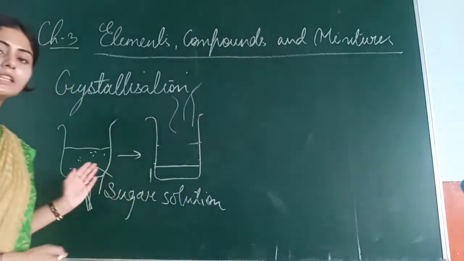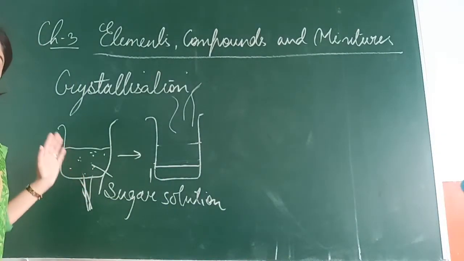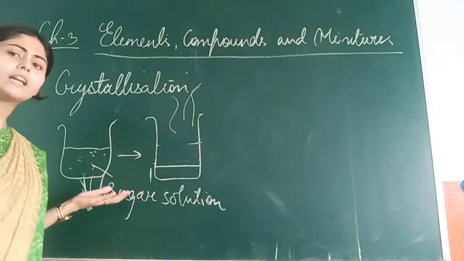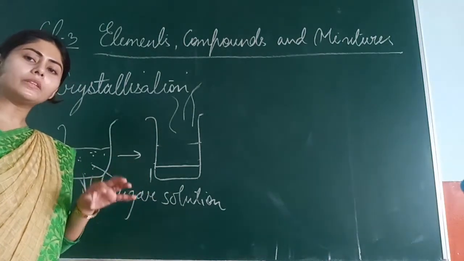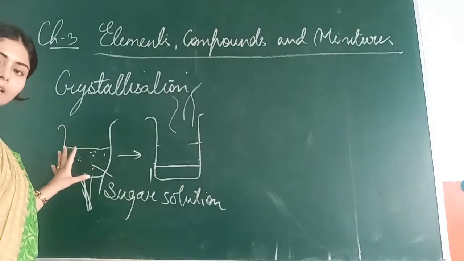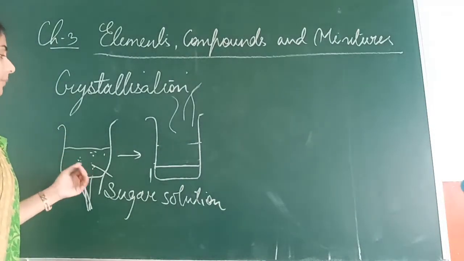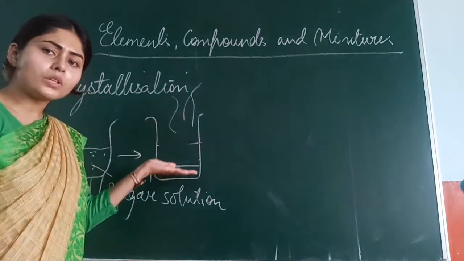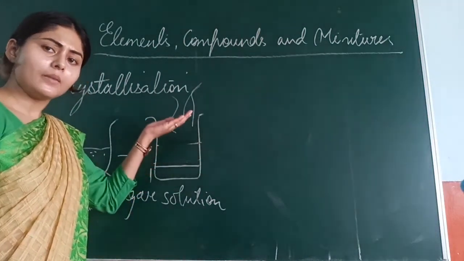Say you have taken 1 kg of sugar in 2 liters of water. When you start giving heat, the maximum water will get evaporated, it will vaporize, right?